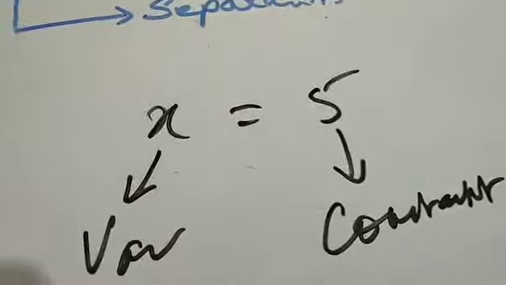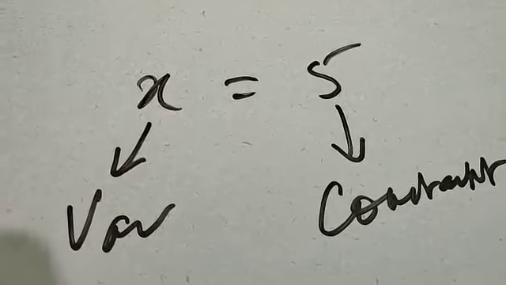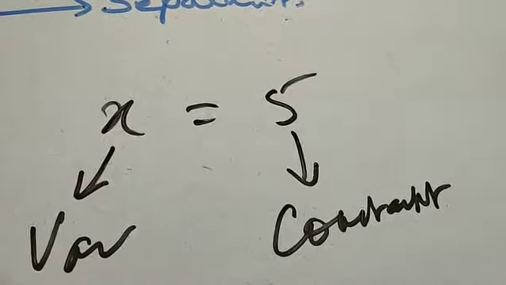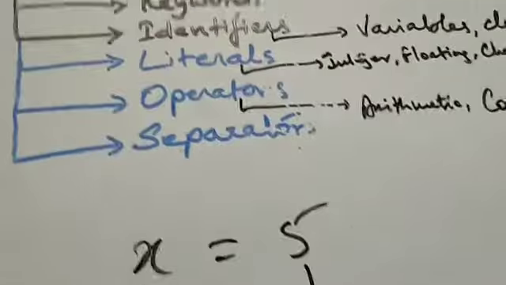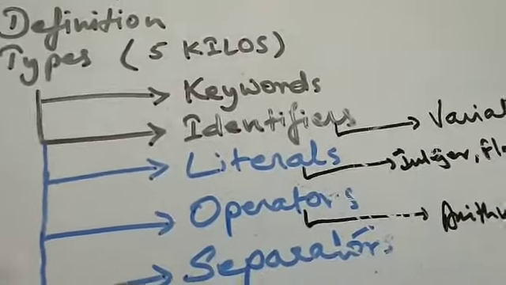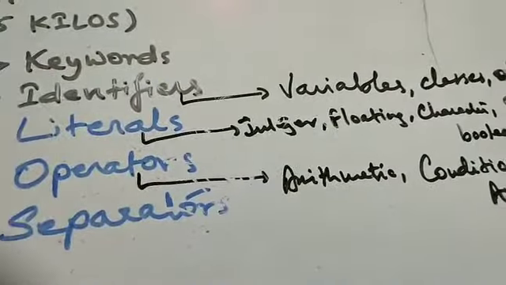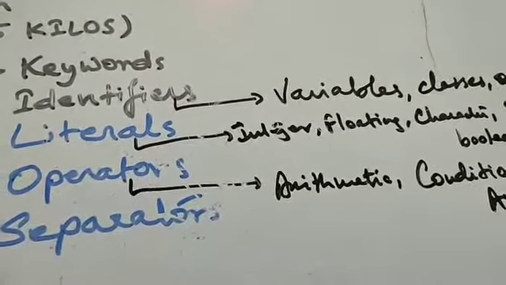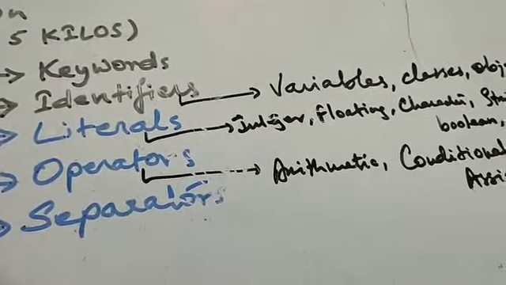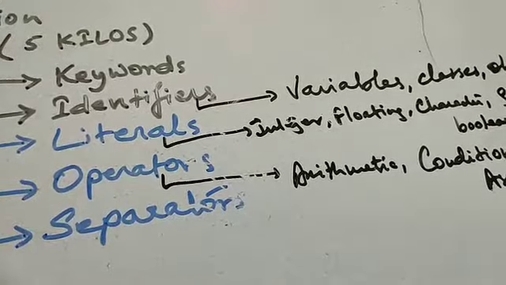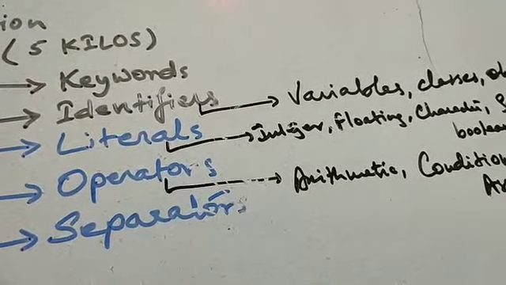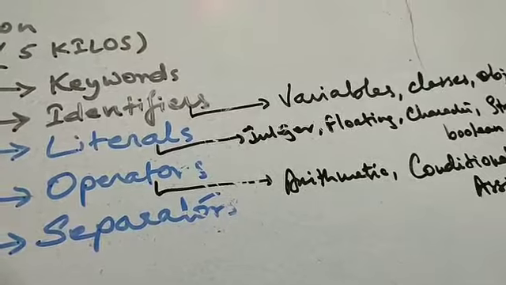You can say values, you can write constant, you can also say literal. Now there are different types of literals available. The first one is the integer literal. Integer literal refers to the whole numbers that are assigned to the variable.